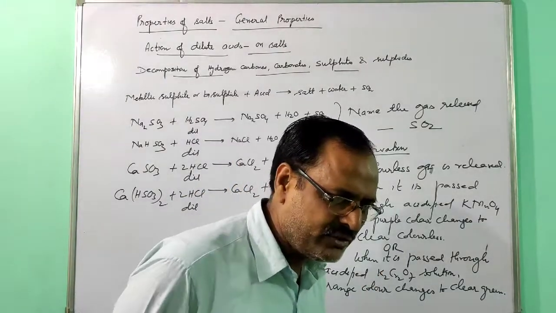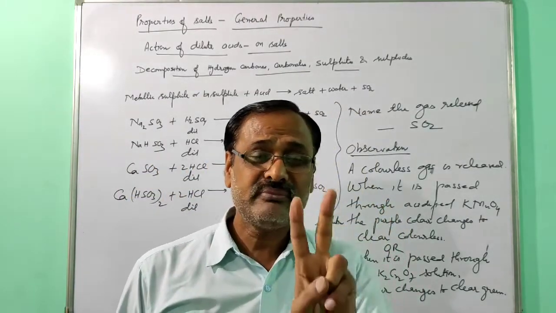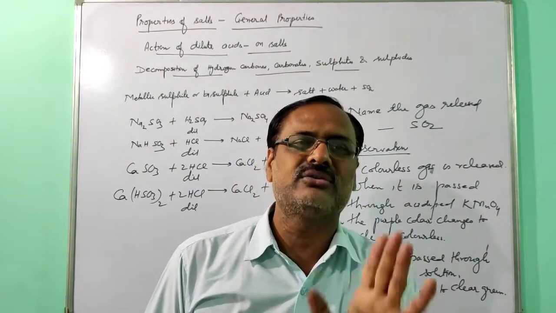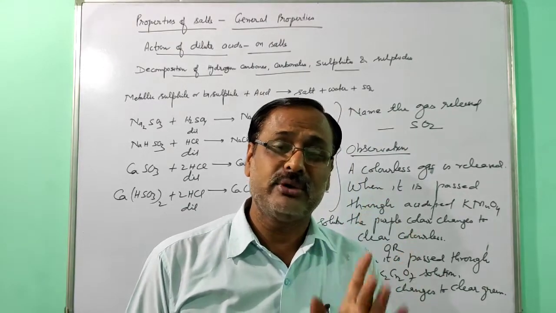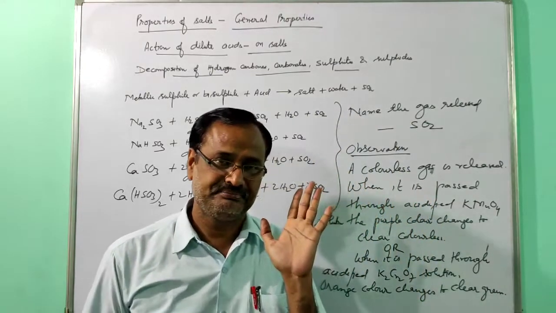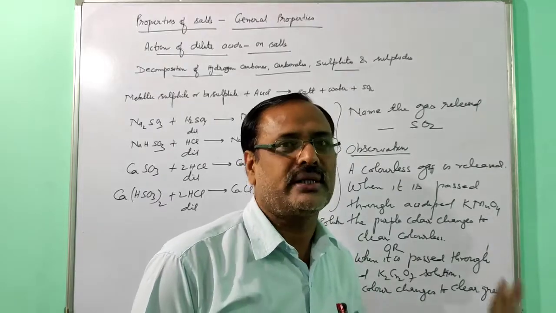For your knowledge, I want to tell you, two gases change lime water milky. These two gases are carbon dioxide and sulfur dioxide. Both gases change lime water milky because both form insoluble calcium carbonate and calcium sulfite. But for the test for carbon dioxide, we use lime water.